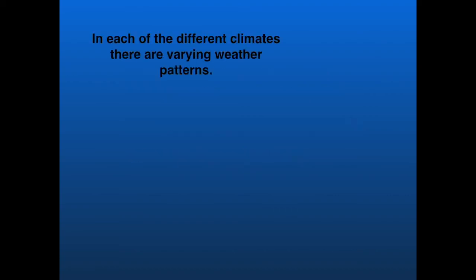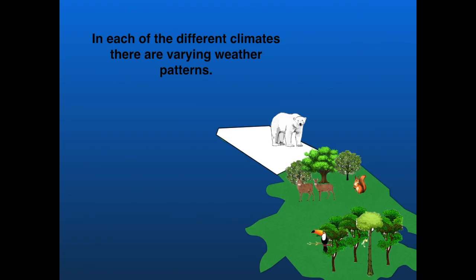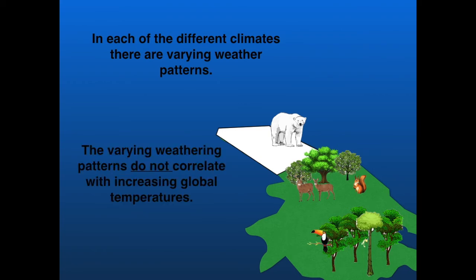In each climate, there are varying day-to-day and month-to-month variations in temperature, precipitation, and air pressure. Basically, differences in weather in general. This means that while there are daily fluctuations between warm and cold temperatures, the average global temperature is still increasing.